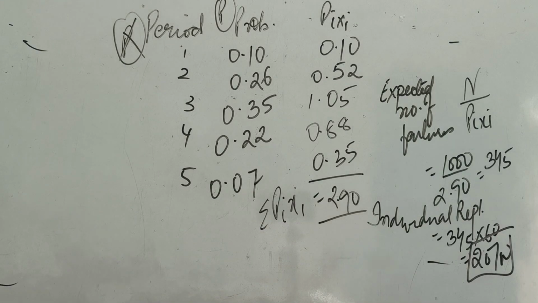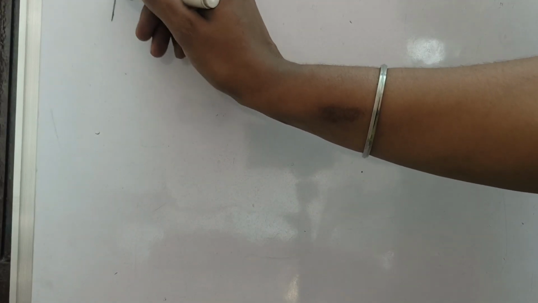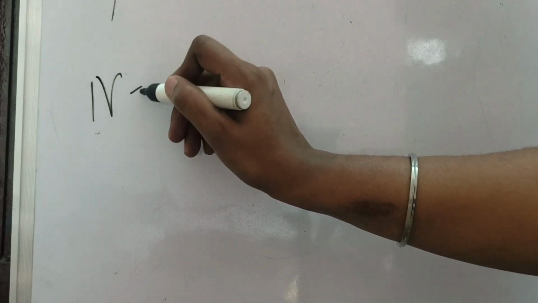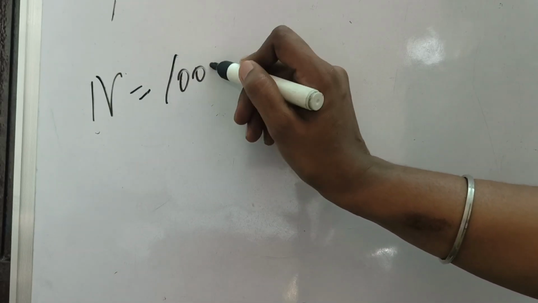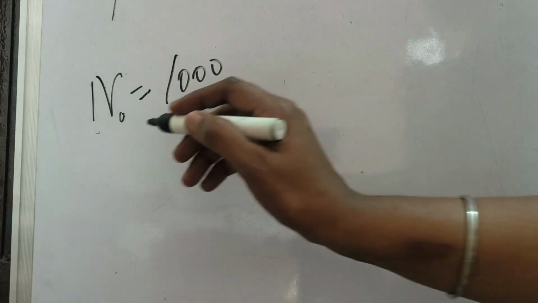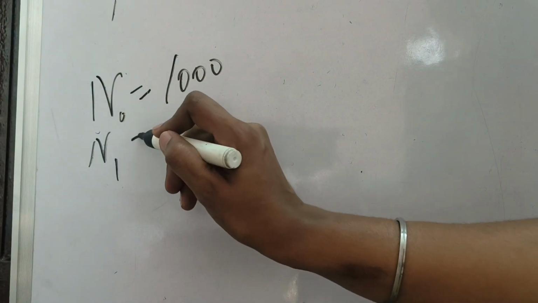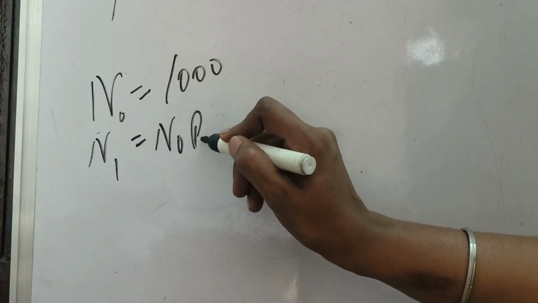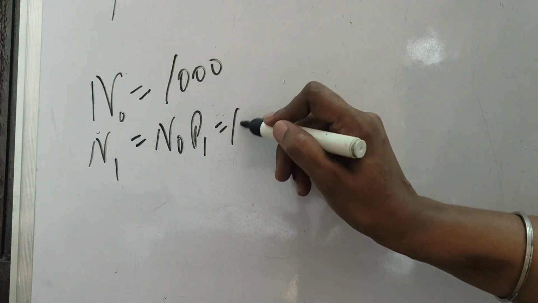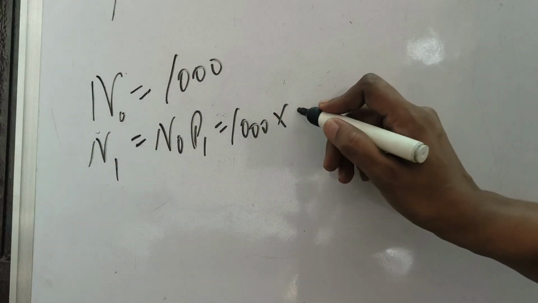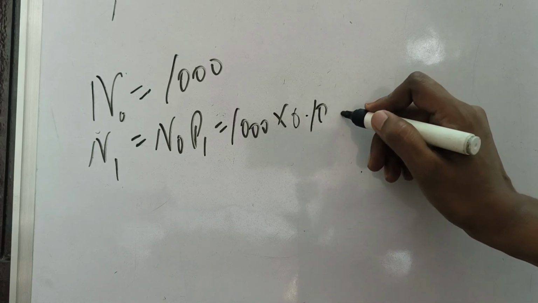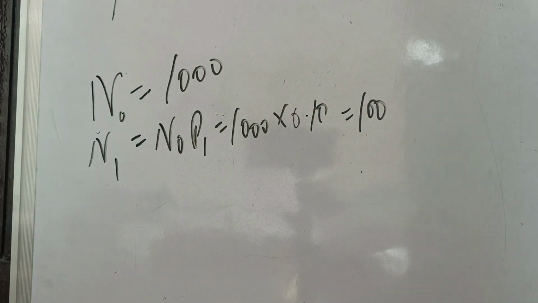For the group replacement cost, we will make the table. And before making the table, let us calculate the values. First is N. N is given in the question, that we call N0, that is 1000. Next comes N1. For N1, you have to calculate the formula N0P1. So in the question, N0 is 1000 and P1, you can check the probability, first probability, that is 0.10. So it comes out to be 100. So this is N1.